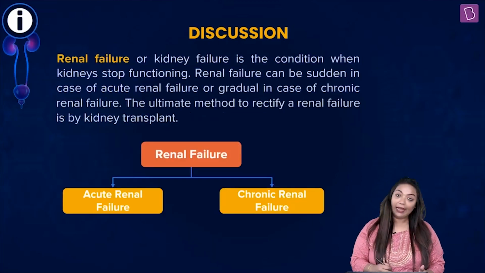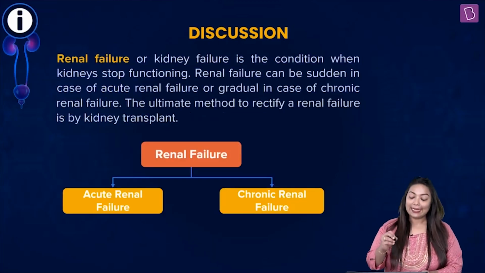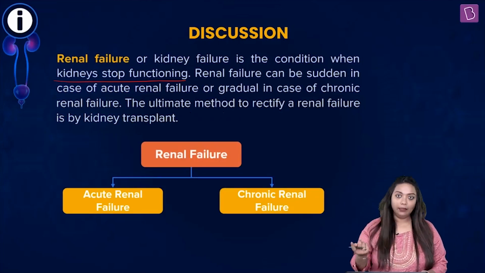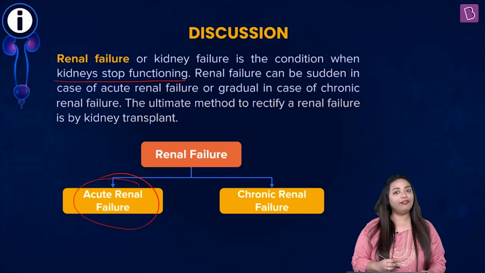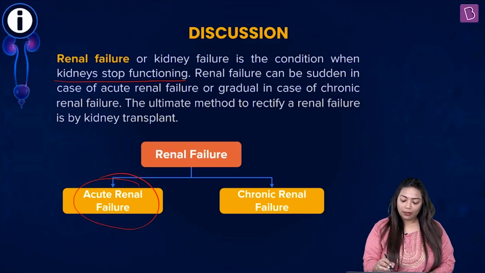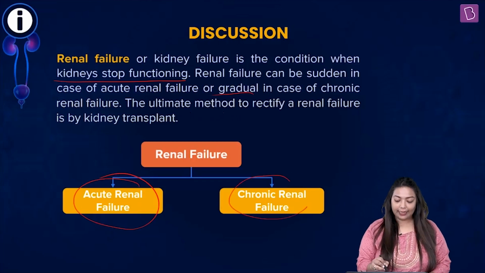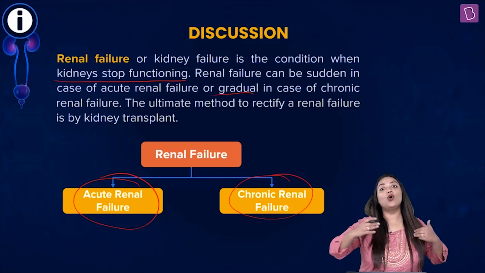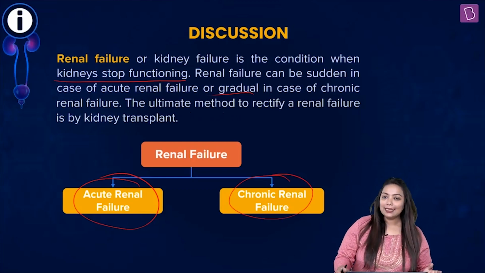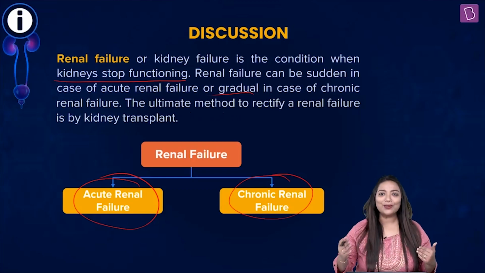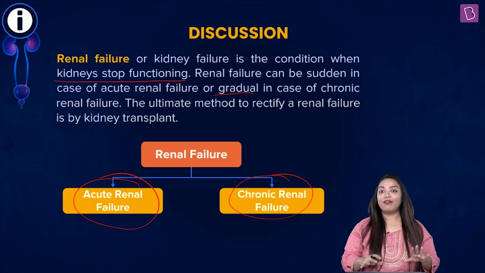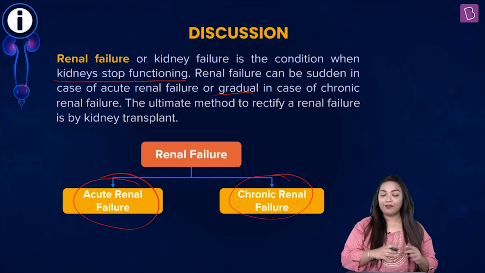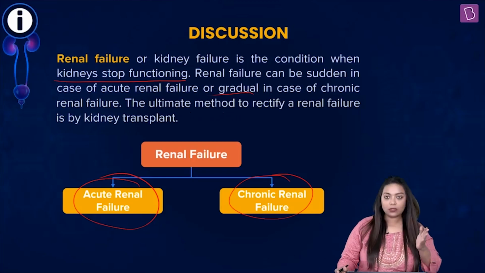Further, you came across renal failure. What is renal failure? Well, please note, it's a condition when the kidneys completely stop functioning. Renal failure can be sudden in case of acute renal failure, or it can be gradual in case of chronic renal failure. You remember chronic is a term which is used for diseases which last for a long duration, right? There are certain diseases which, when they last for a very long duration, can have a negative effect on the kidneys. In fact, even if there is a condition in the kidney which is not being treated and has been left like that for a very long time, that can also cause renal failure.